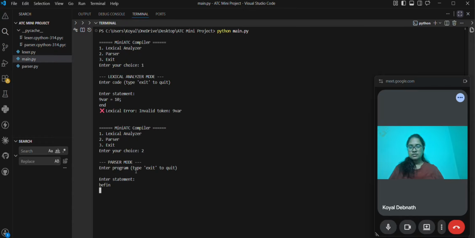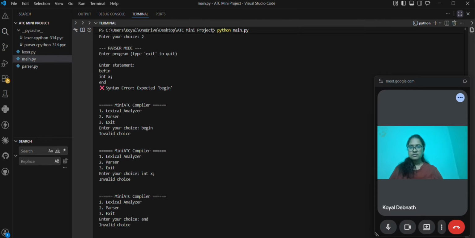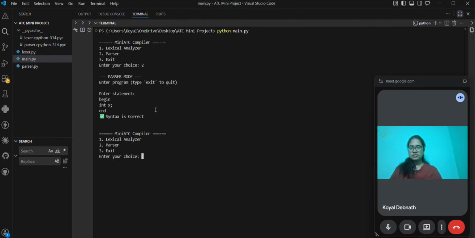It will give an error. Let's check. Yeah, it is invalid because here the spelling of begin is wrong. So let's check for the valid case. So this is the valid case. Here the syntax is correct. So this is the valid case for both the parser and lexical analysis.